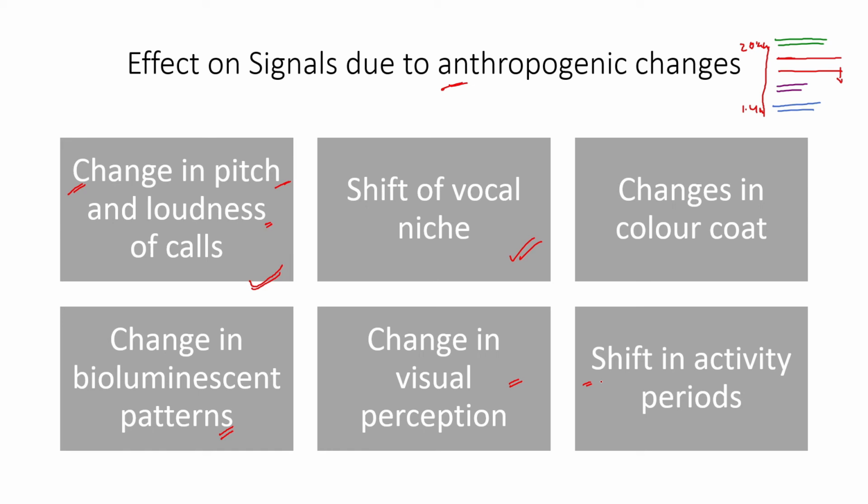So these all are shifts in signals with respect to anthropogenic changes. That shows how humans are affecting the signaling methods and signal systems in different organisms, and that is actually affecting the entire life and ecology of different organisms. So it is important to understand that as well.